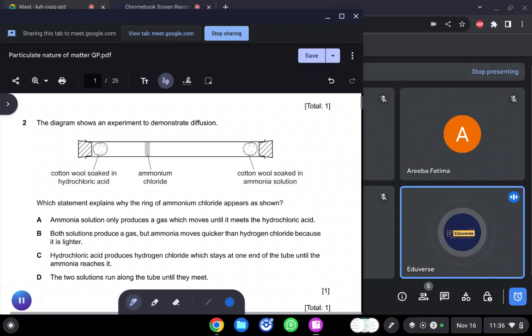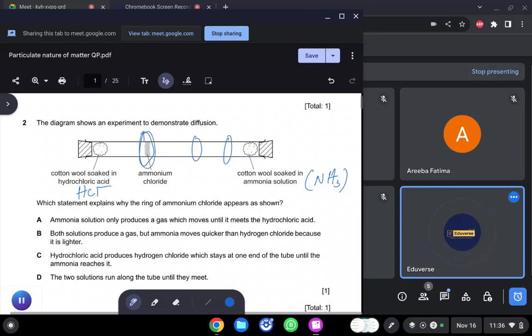Okay bachcho, ammonia is NH3. Ammonia is basic in nature. What is the nature of ammonia? Ammonia is basic in nature. HCl is acidic in nature, as it is mentioned here. It is an acid. Which statement explains why the ring of ammonium chloride appears as shown? Why not here? Why here only?